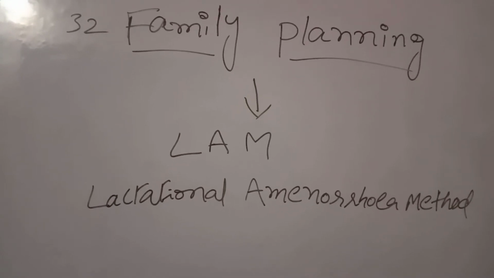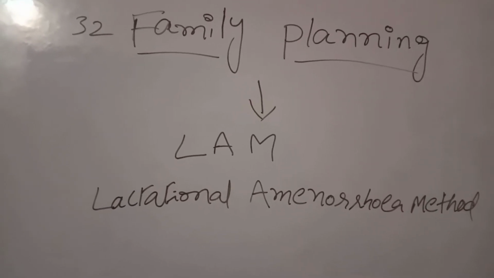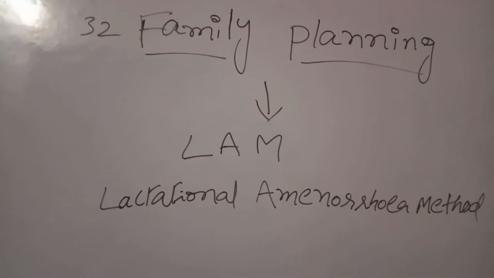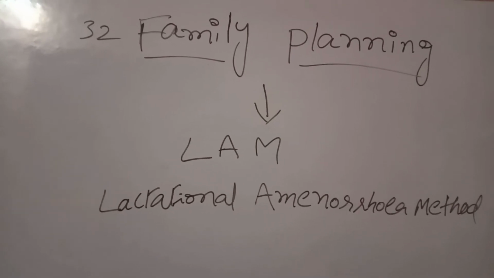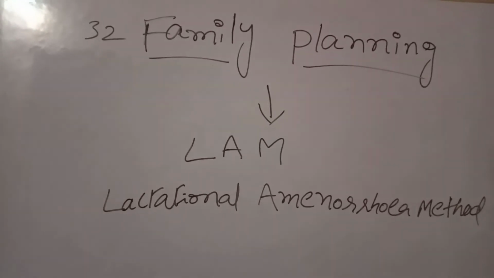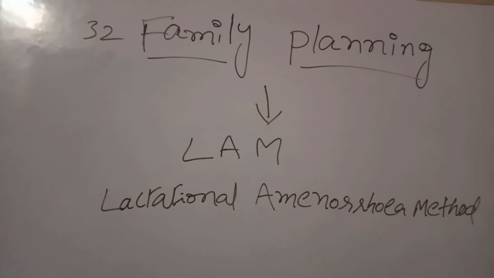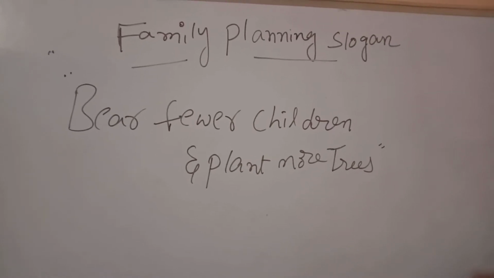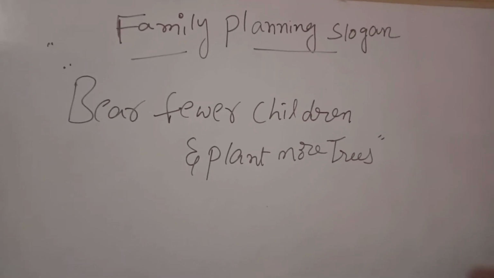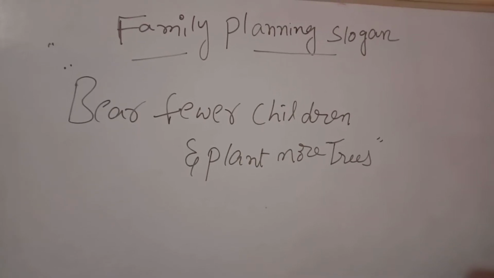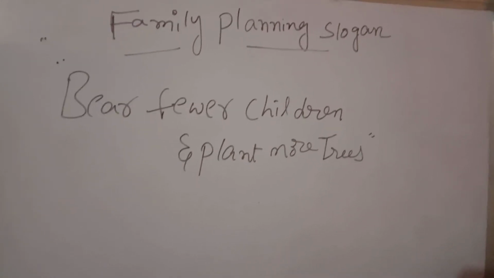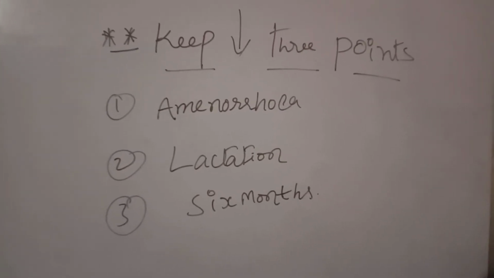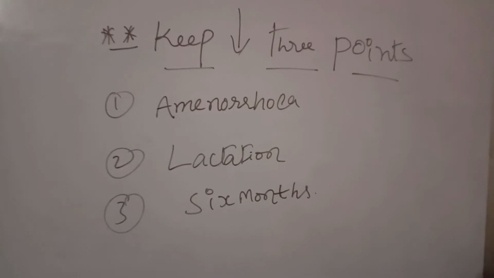This method can be used by women as a natural method and as a lactational amenorrheal method. When she decides to use this method, she has to keep 3 points in her mind. Before going to see the 3 points, first we'll see the family planning slogan: bear fewer children and plant more trees. The following 3 points: one is amenorrhea, second lactation, third 6 months.